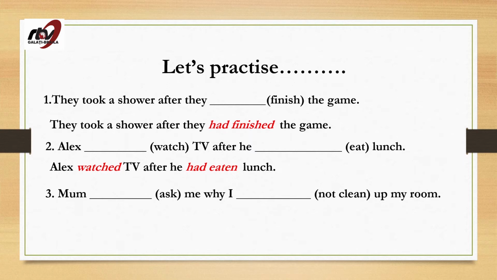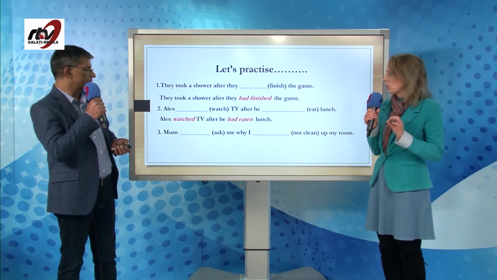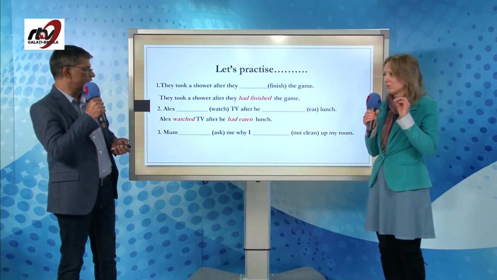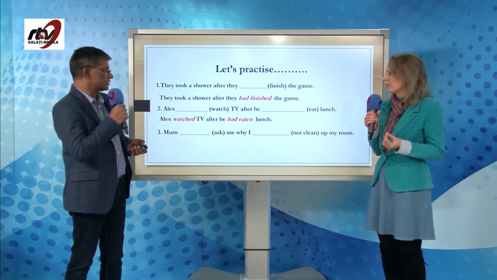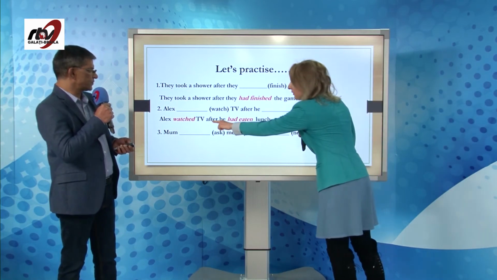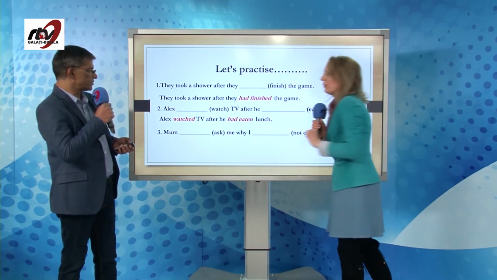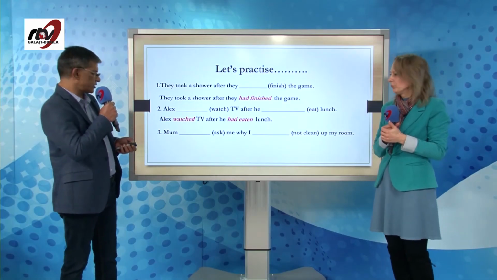And similarly the second one. Alex watched TV after he had eaten lunch. So his first action was that he ate his lunch, and after that he watched TV. There is a clue here: after. You can understand from it that there are two actions, one after the other in the past. That's a great clue, Gabriela.